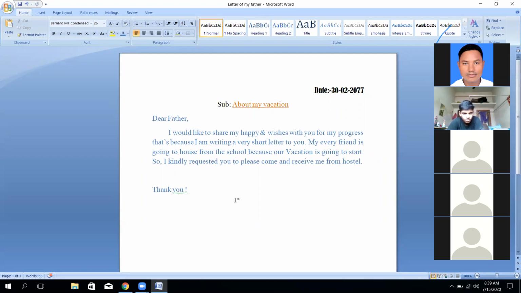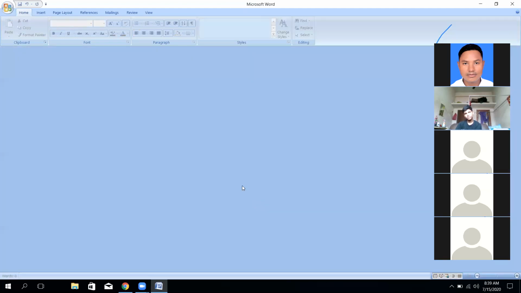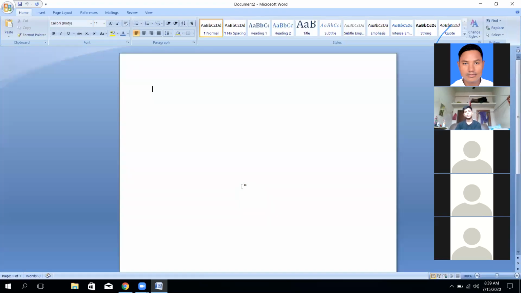It has already been saved. When we press Ctrl W, the paper will close and the program is still waiting for other work. Ctrl N opens a new paper again.